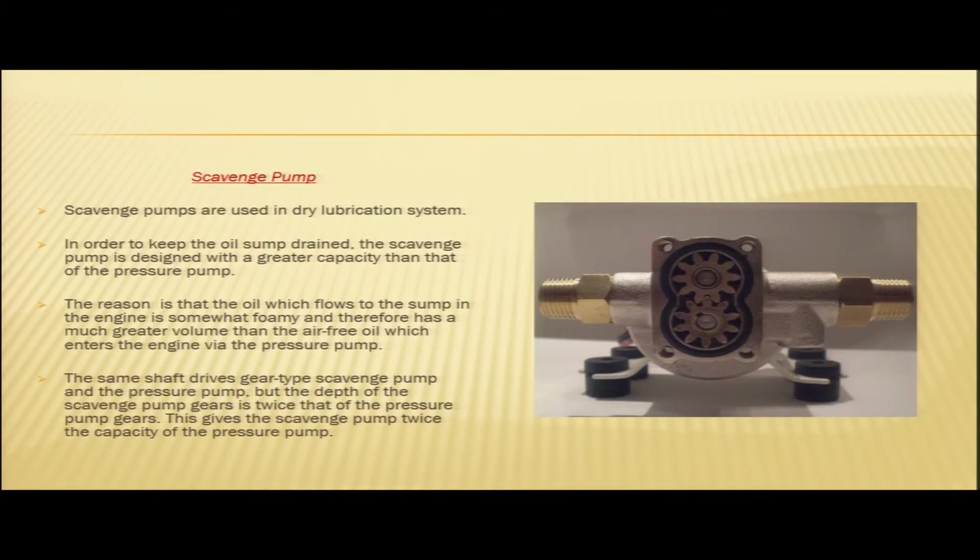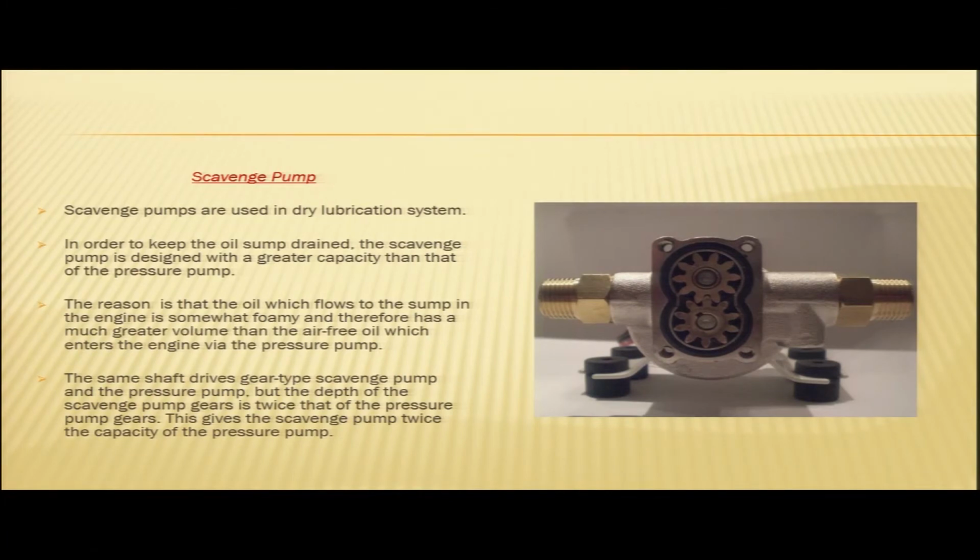Now the oil which flows to the sump is mixed with air, so it becomes foamy and the volume increases. So the volume of the oil which comes back to the crankcase after lubrication is more than the oil which enters the engine pump. So we need to bring more volume of oil from the crankcase to the oil tank. For this purpose, you need a greater capacity of scavenge pump.